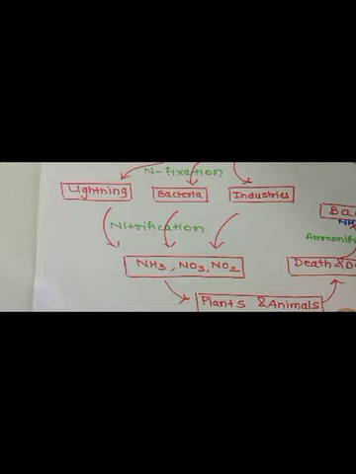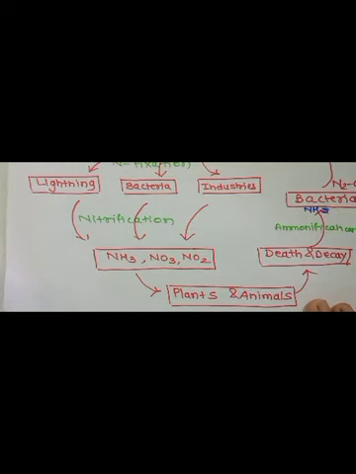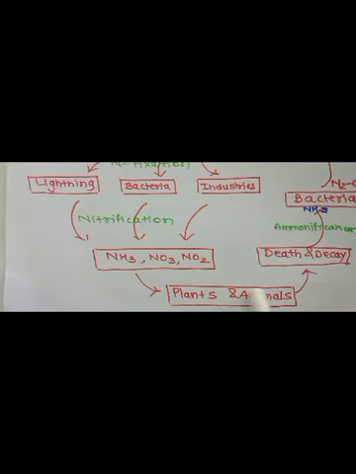So plants and animals consume these available oxides of nitrogen, and here they make their own requirements. Plants make their own proteins and amino acids, whereas animals also make their own requirements. We all know nitrogen forms the most important part of our diet also. DNA, deoxyribonucleic acid, also has nitrogen as one of its important constituents.